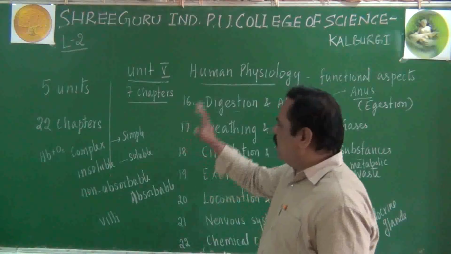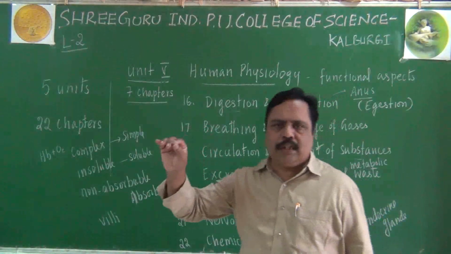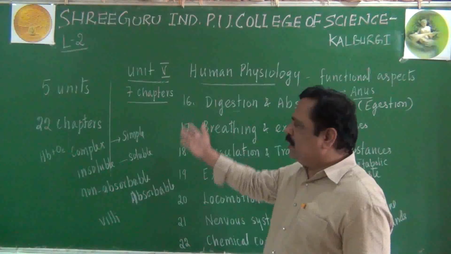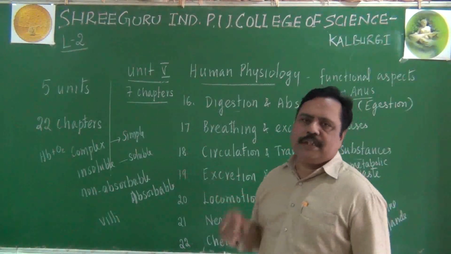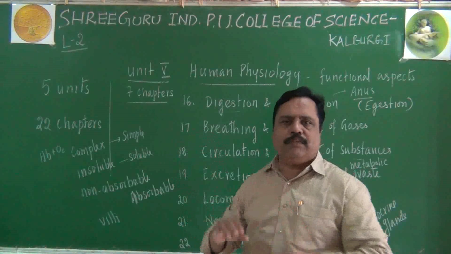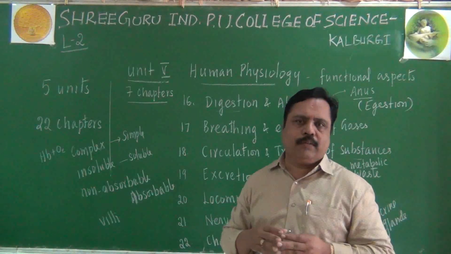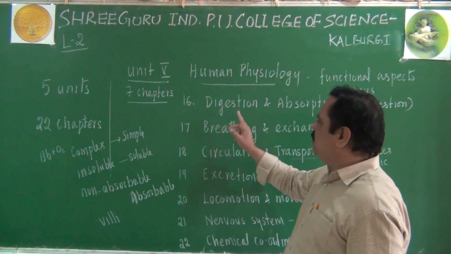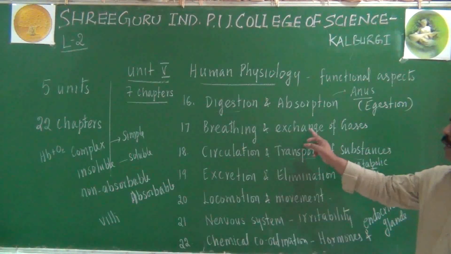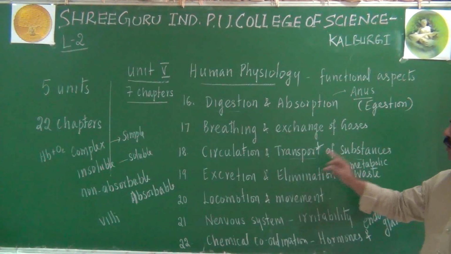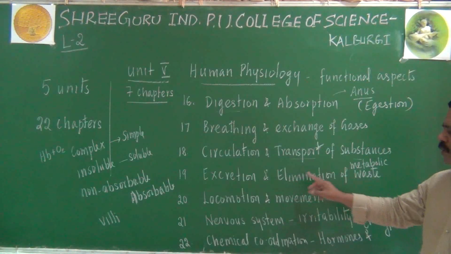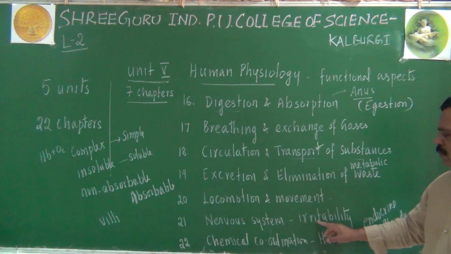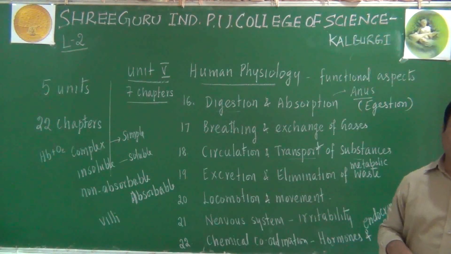Remember students, it is completely about your lesson called life processes, which you studied in the 10th standard. But the point here is, at PUC first year level, those life process lessons will be studied in detail, namely in the form of digestion and absorption, breathing and exchange of gases, circulation and transport of substances, excretion and elimination of waste, locomotion and movement, neural system or nervous system, then chemical coordination.